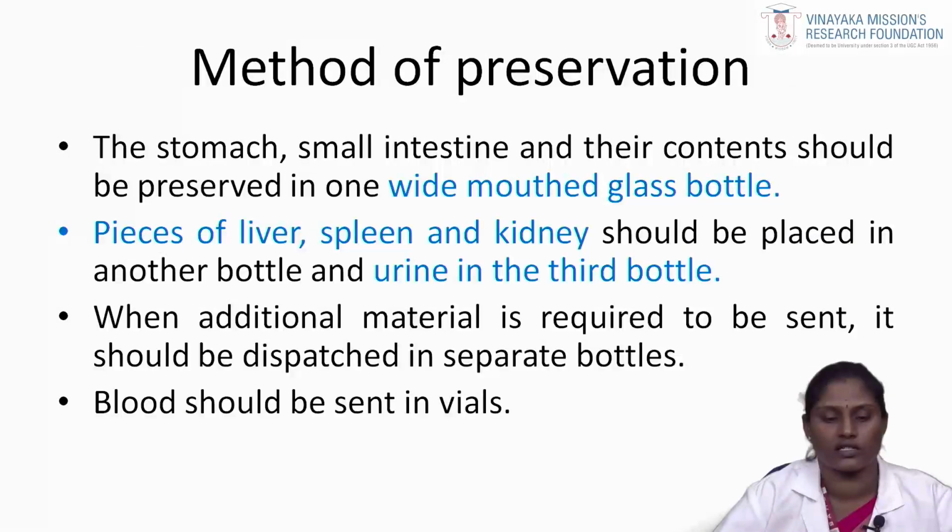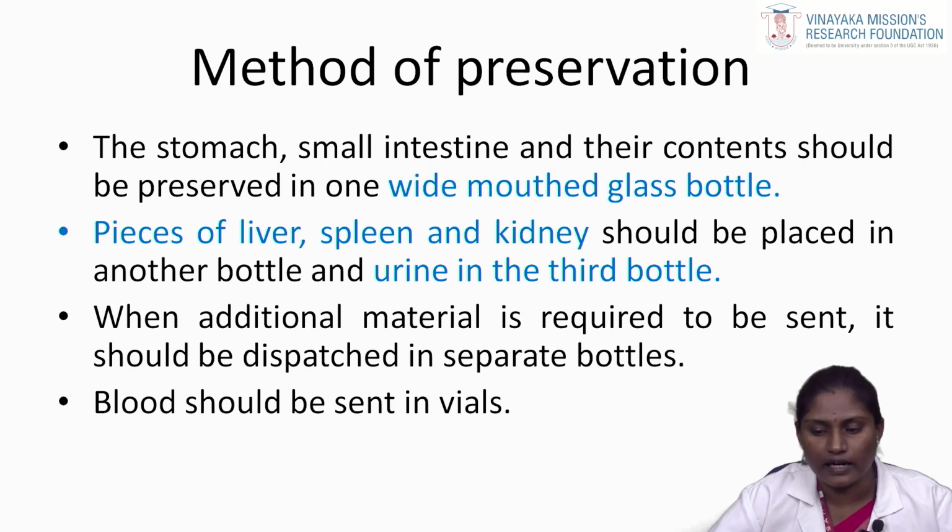Some methods of preservation: the stomach and small intestine and their contents should be preserved in one wide mouthed glass bottle. It is a large glass bottle, like a big jar, which you use for this type of organs, the stomach and the small intestine. Using formalin liquid, you store them in these wide mouthed glass jars. Then pieces of liver, spleen and kidney should be placed in another bottle, and urine in a third bottle. When additional material is required to be sent, it should be dispatched in separate bottles.